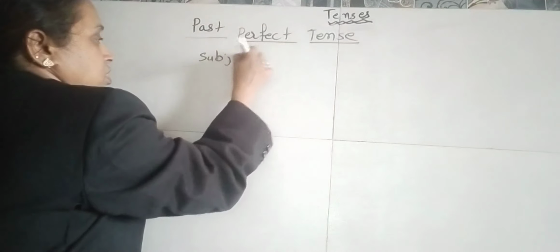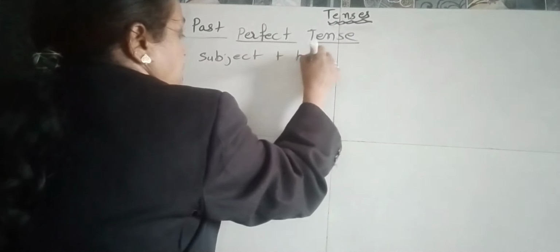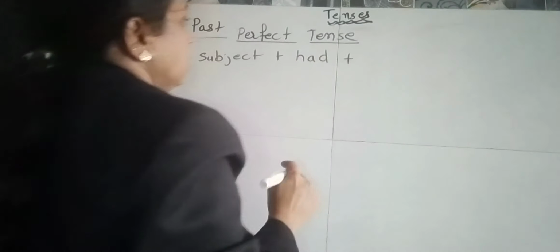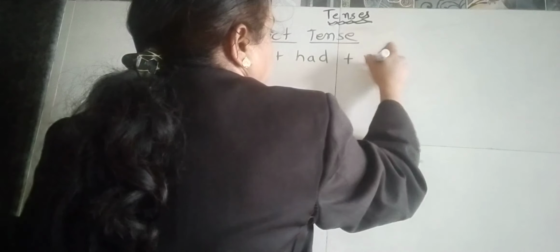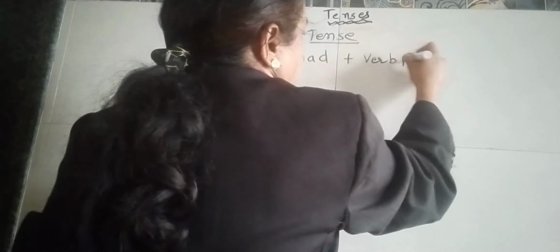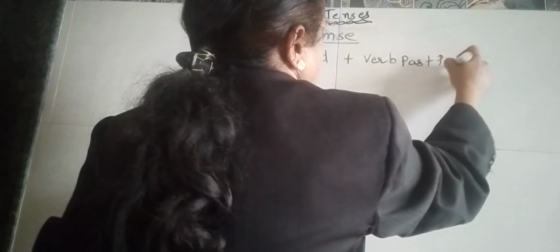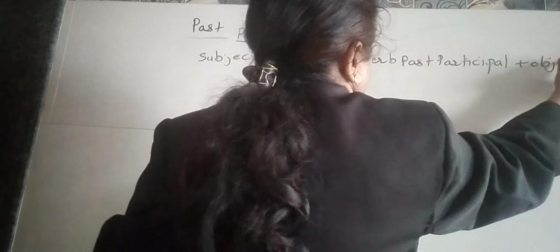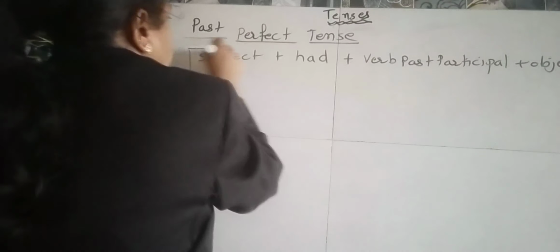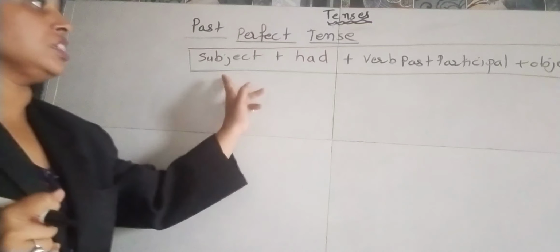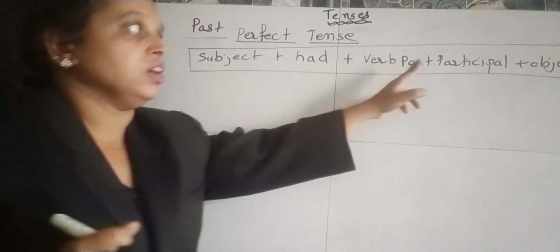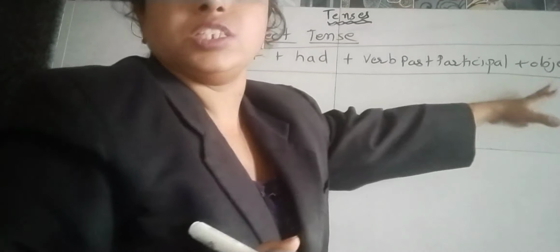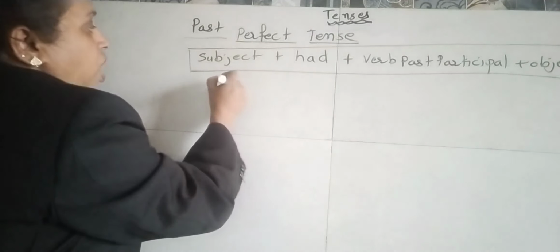Subject plus had plus verb past participle plus object. This is the formula of the past perfect tense. So how will we make it?